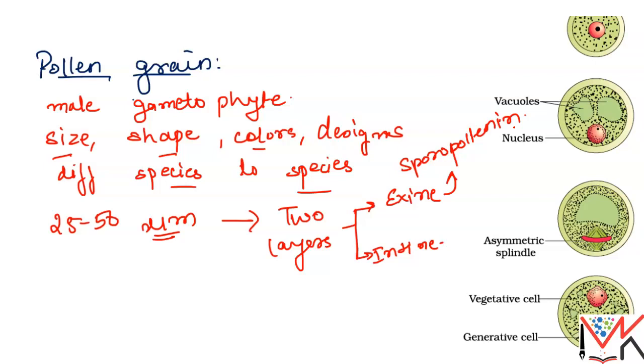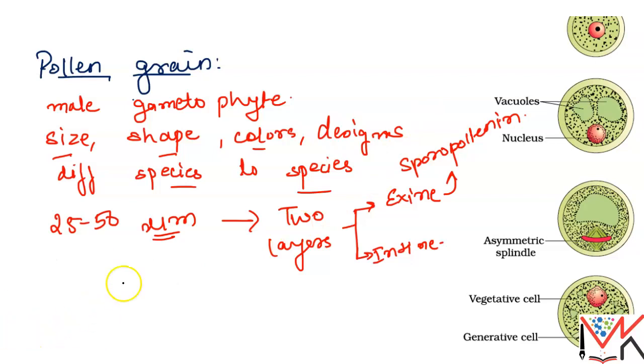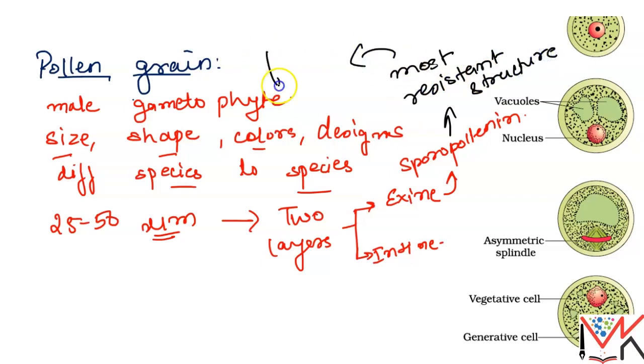It develops from the cytoplasm of the tapetum layers. The cells present in the tapetum layer develop sporopollenin from their cytoplasm. Sporopollenin is the most resistant structure, and that is why the pollen grains are also preserved as fossils.